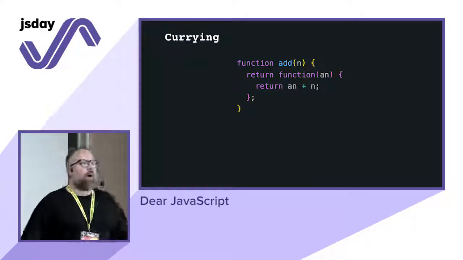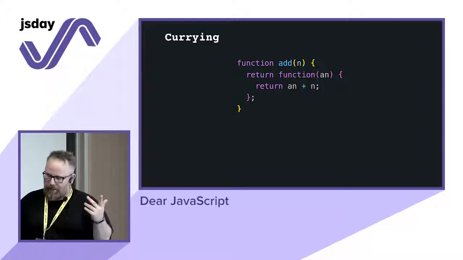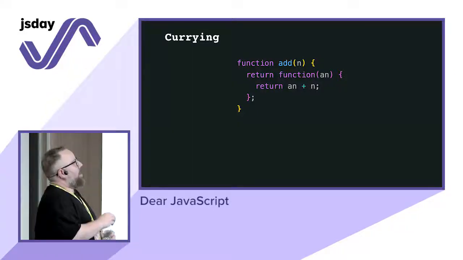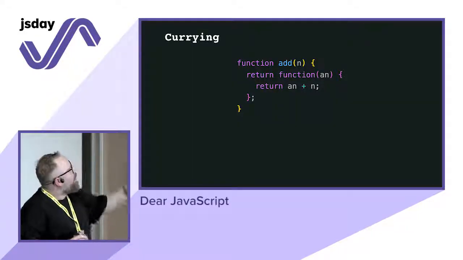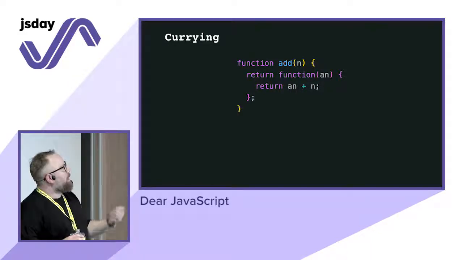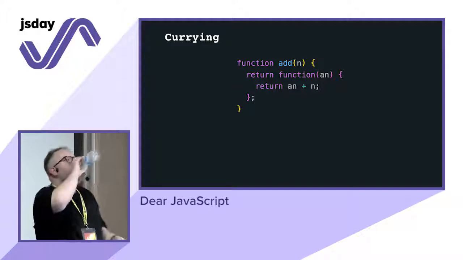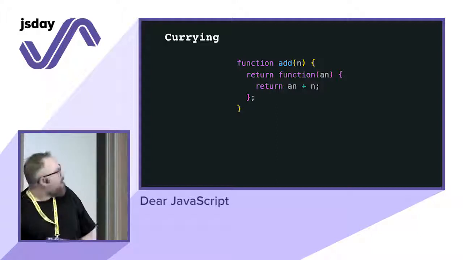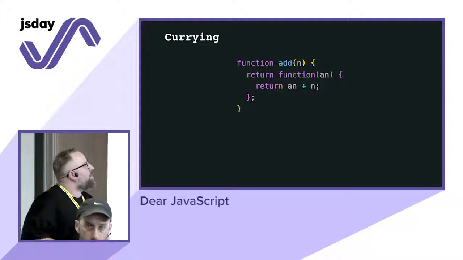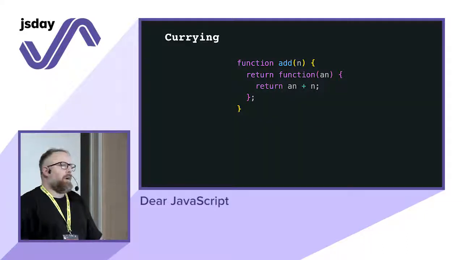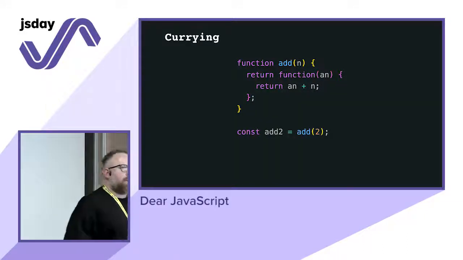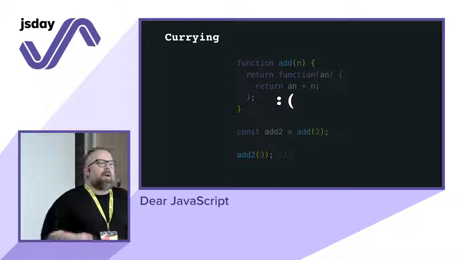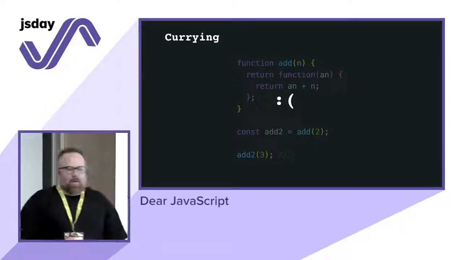Because, for example, currying, you can return a function from a function. How cool is that? This is one of the main examples that you find online, even on MDN. In this case, you have a function add that accepts one parameter. Then you have another function that will accept another parameter, let's say another number. And then you sum up the two parameters. How cool is that? I don't know. I'm not using this kind of thing in my code every day, right? So it's difficult sometimes to understand why currying, for example, is powerful, why closure is powerful.